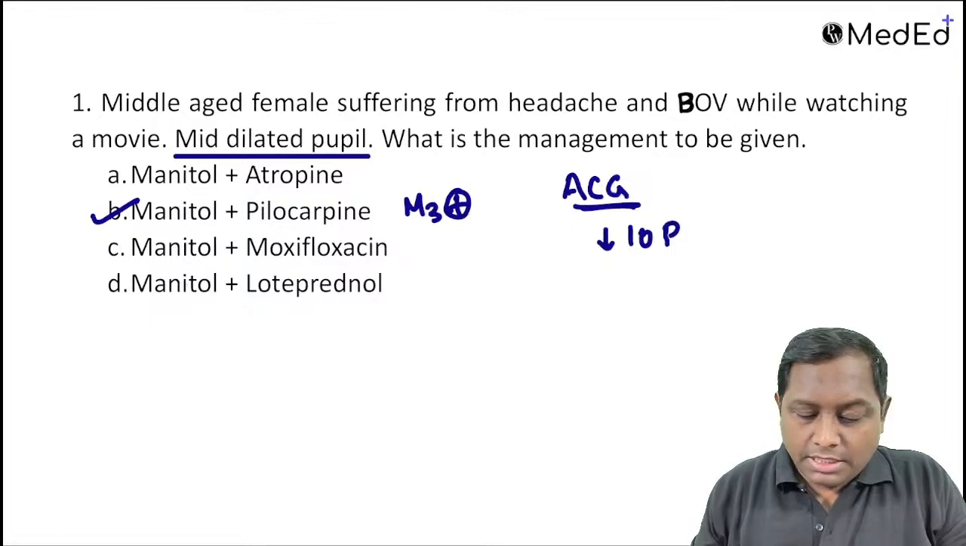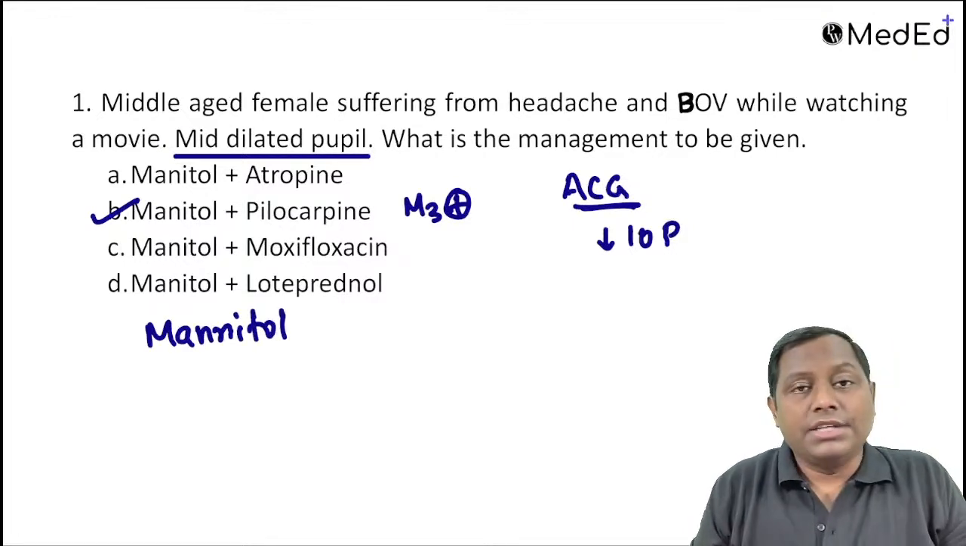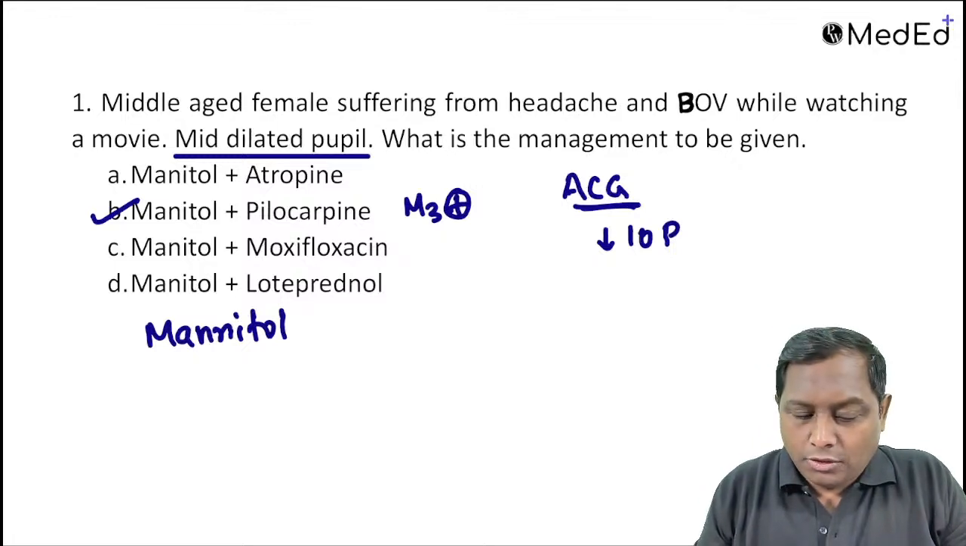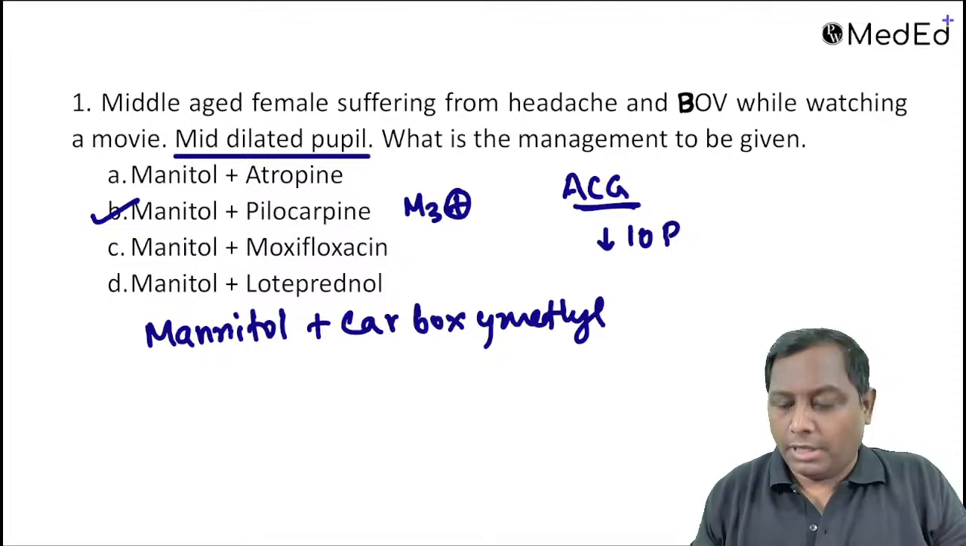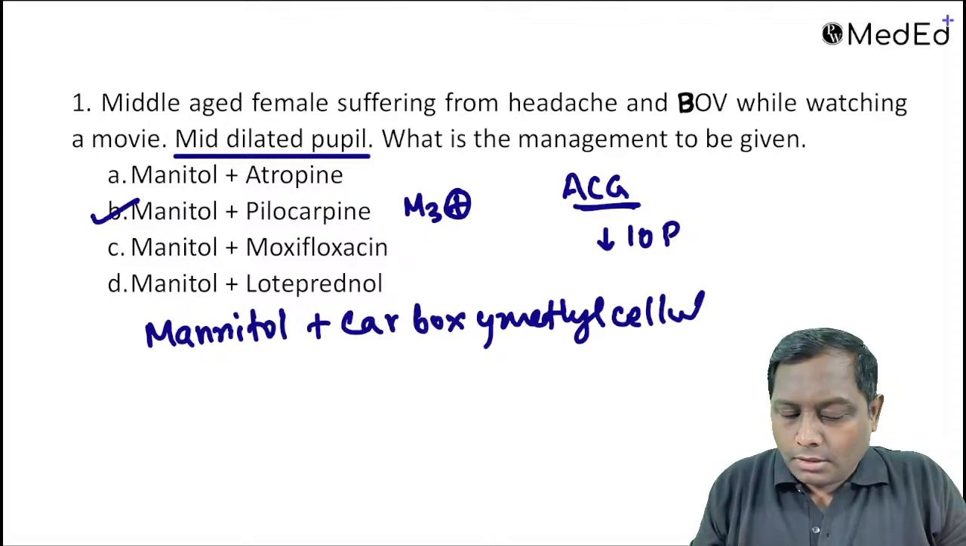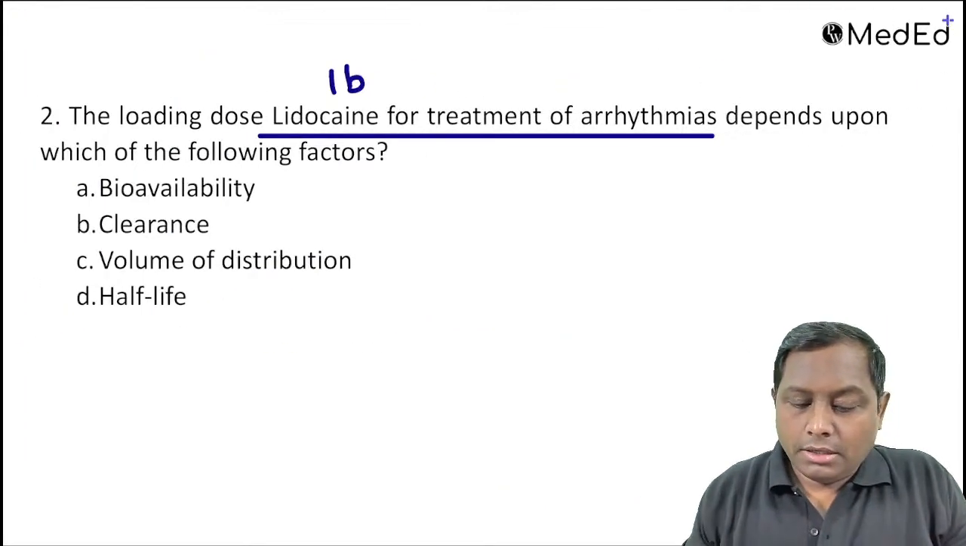Mannitol plus carboxymethyl cellulose. Now, अगर ये angle closure glaucoma का history के साथ जा रहा है, तो मान लीजिए mannitol plus carboxymethyl cellulose, still the answer will be mannitol plus pilocarpine. ठीक है, very good Dr. Aman, right?